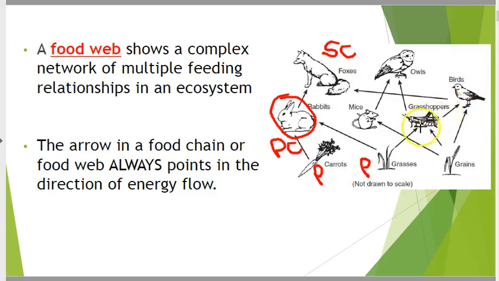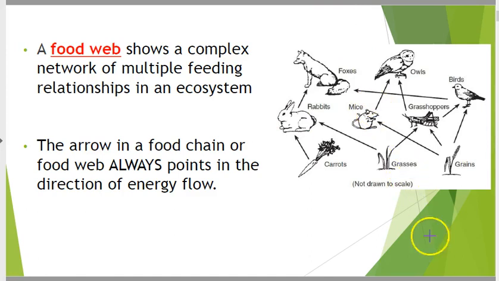Producer, primary, secondary, which would make the fox tertiary. A fox can be secondary or tertiary, just like humans, we can be primary, secondary, or tertiary, depending on what we're eating. Same with this owl. Producer, primary, secondary. Well, that one fits. It's a secondary.